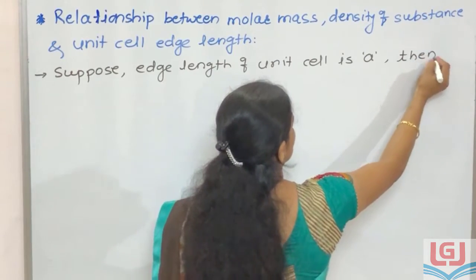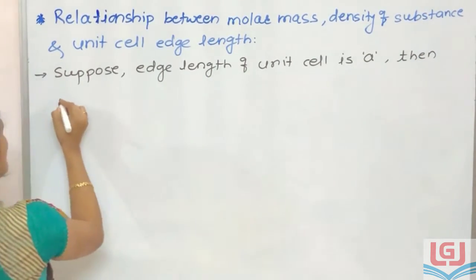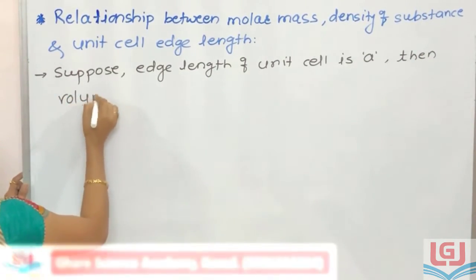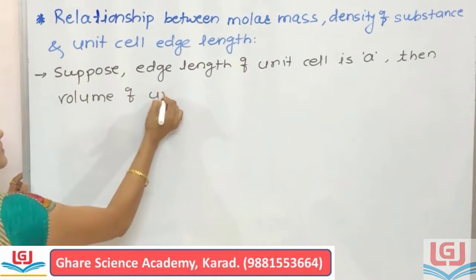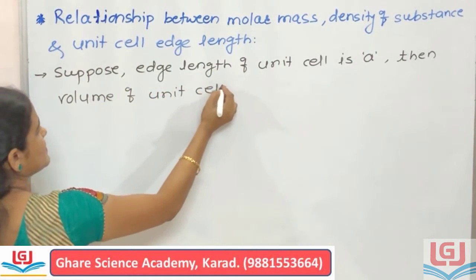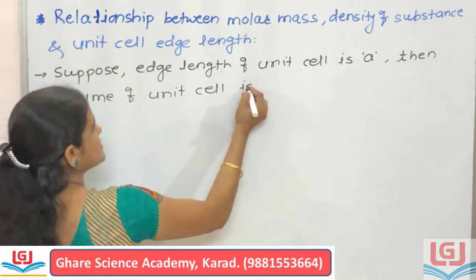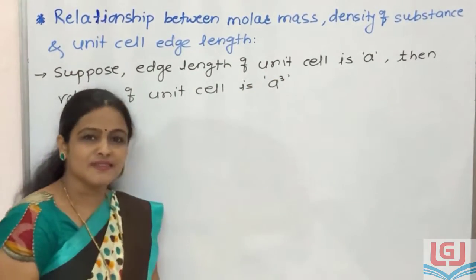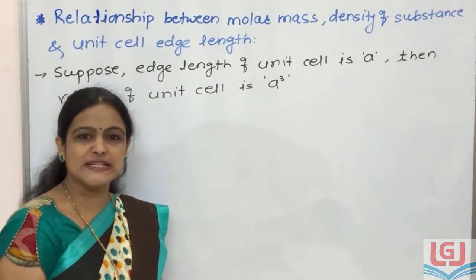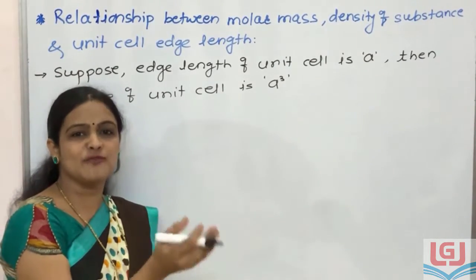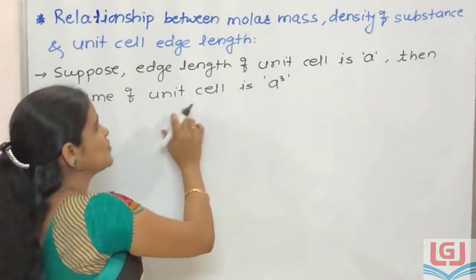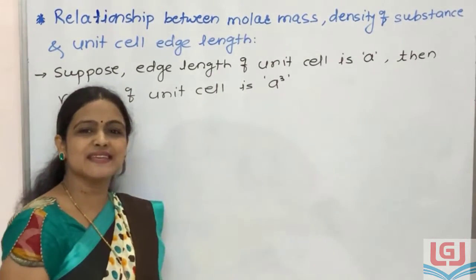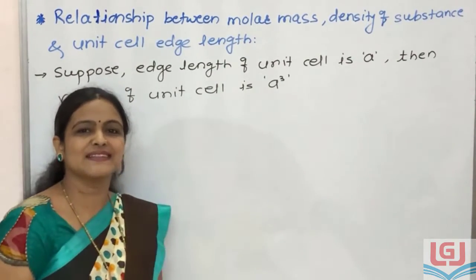Then volume of unit cell is a cube, because volume of unit cell is cube of edge length, and therefore volume of unit cell is a cube, while edge length is a.